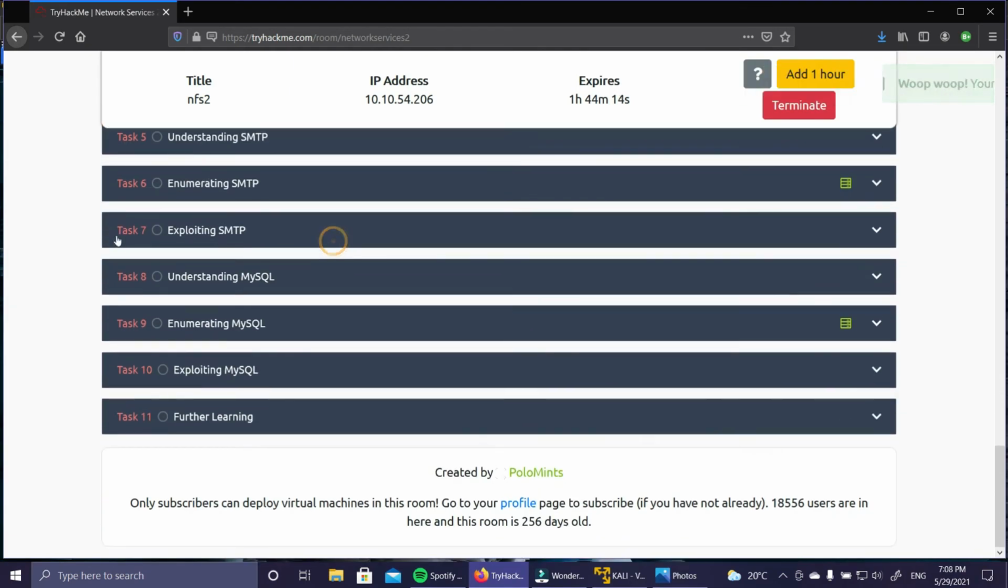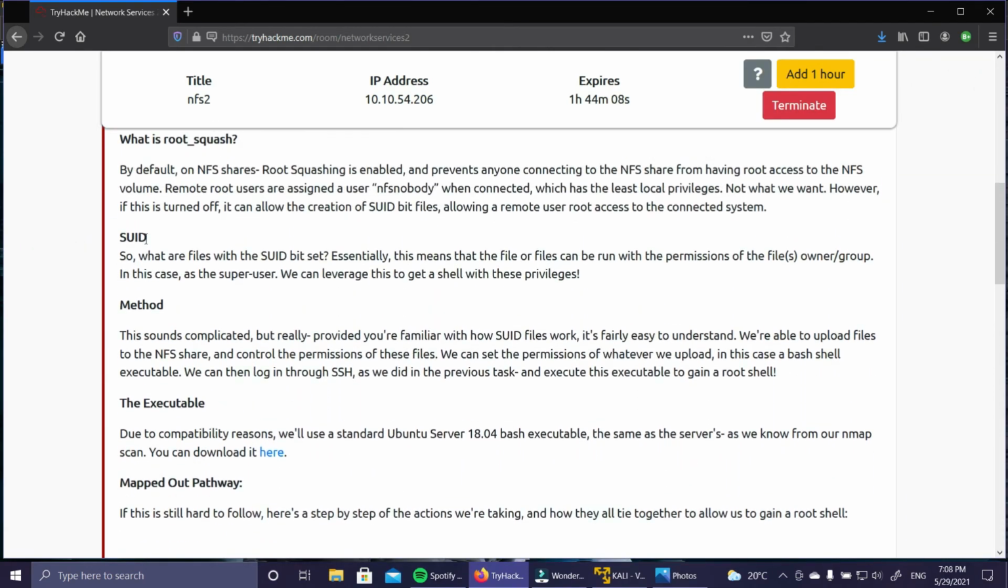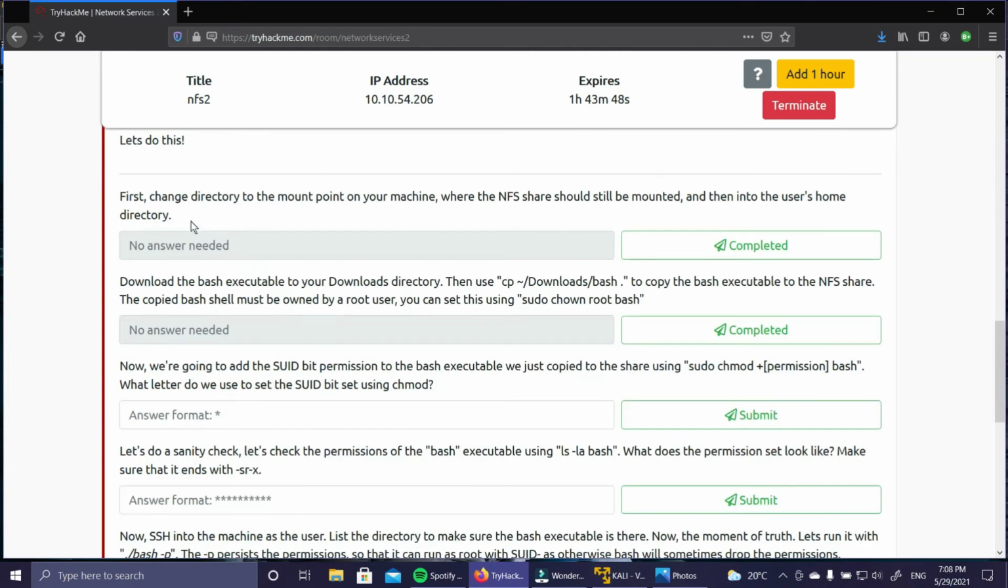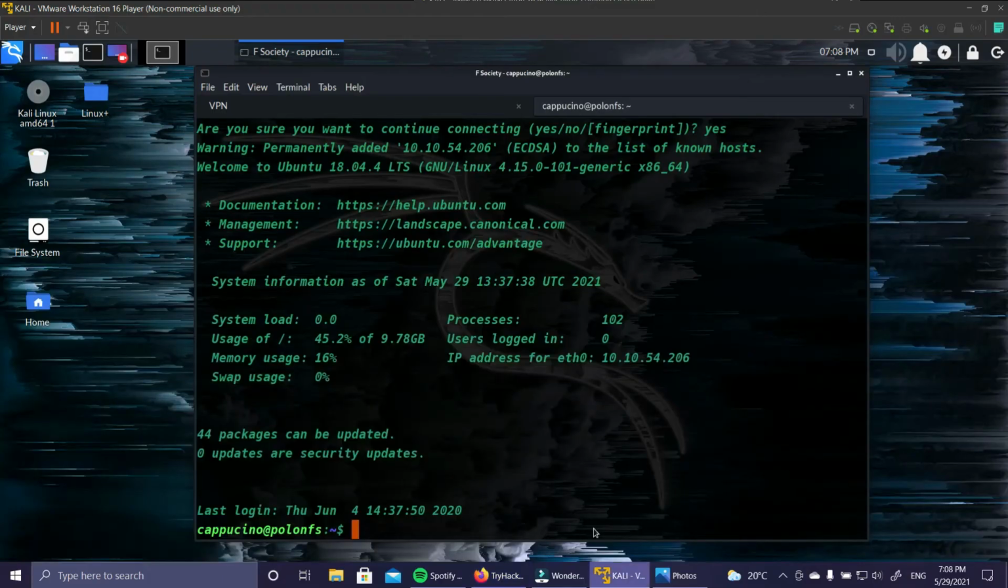Now we are going to see how to exploit the machine actually. To exploit the machine, we are going to use the SUID bit set, which means that the file or files can be run with the permission of the file's owner/group. In this case, as the super user, we can leverage this to get a shell with these privileges. First of all, we need to change directory to the mount point where the NFS share should still be mounted, and then into the user's home directory.